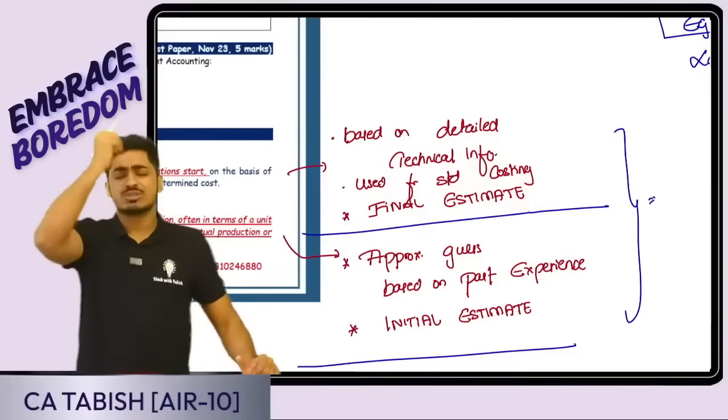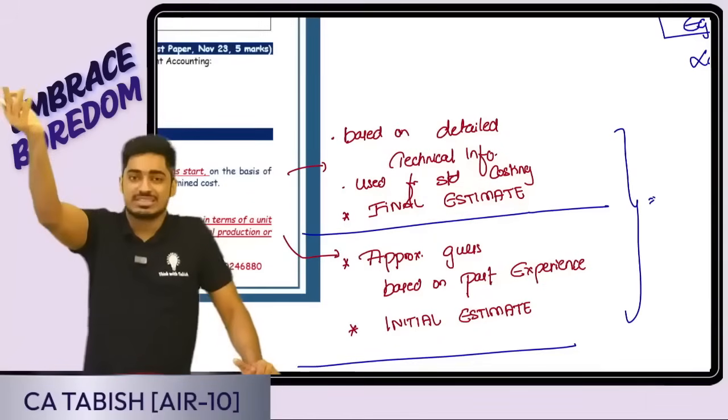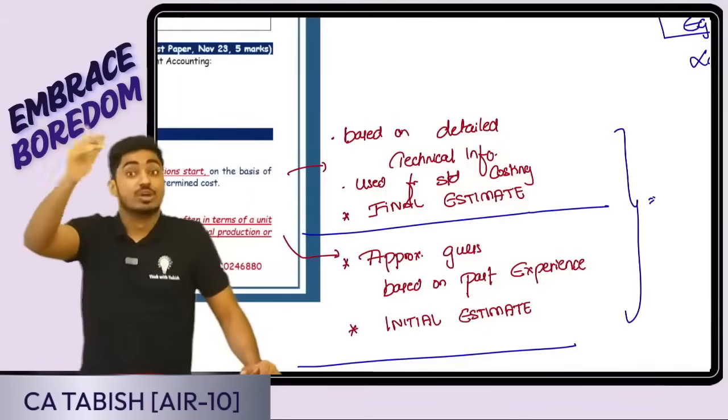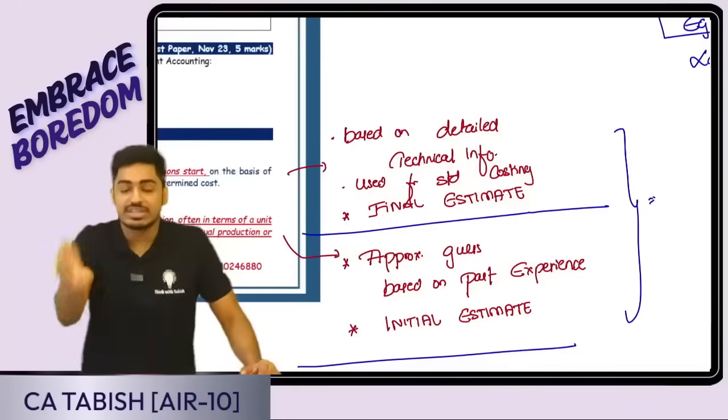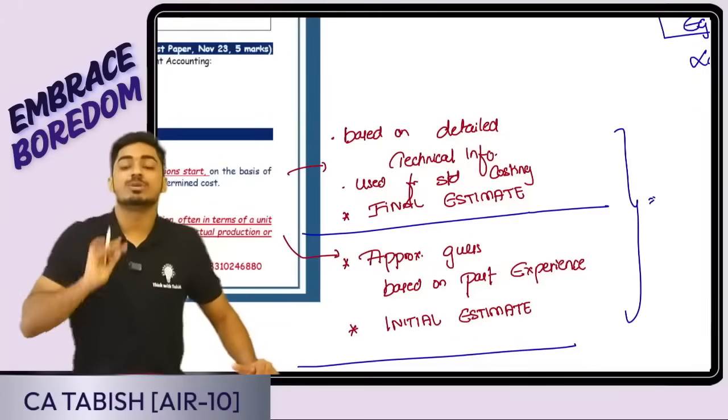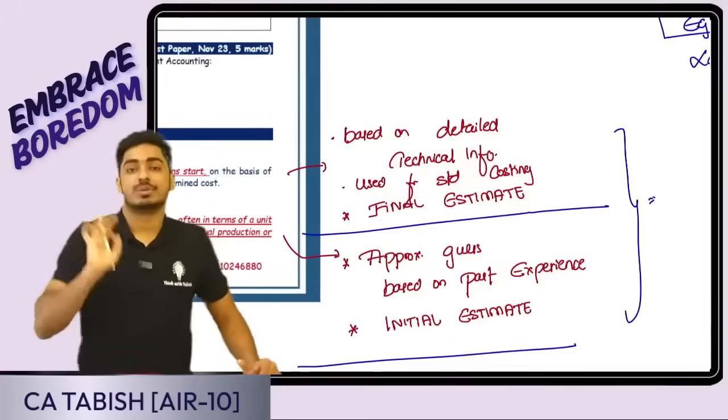Yes, sir, last year cost was 10. So I am thinking, okay, somewhere 12 it could be. Just an initial estimate, a rough estimate. But the final estimate, once I see all the technical information, I get to know 15 rupees would be the cost. That is the predetermined cost, standard cost.